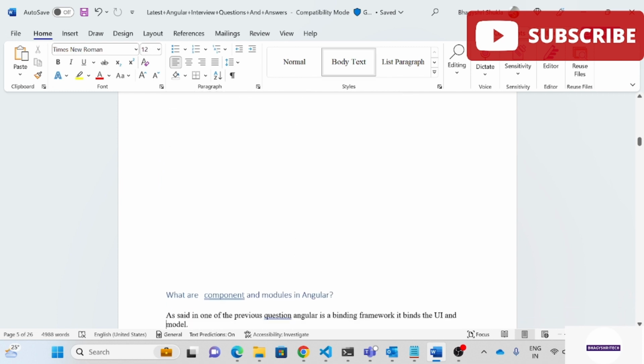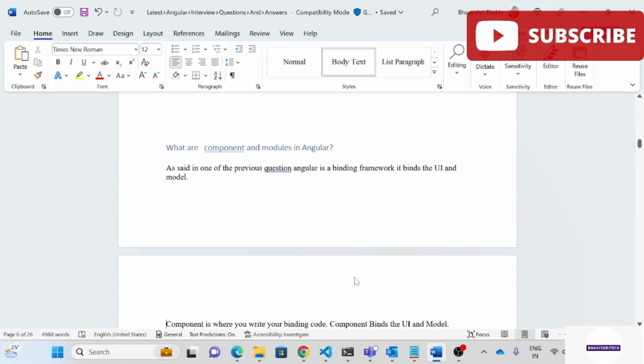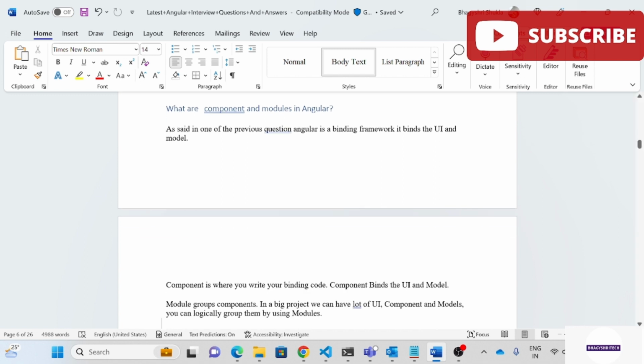Okay, next question I have: what are components and modules in Angular? As said in one of the previous questions, in the binding framework it binds the UI and model. Component is where you write your binding code. Component binds the UI and model. So modules group components, and in a big project we have a lot of UI, components and models. You can logically group them by using modules.